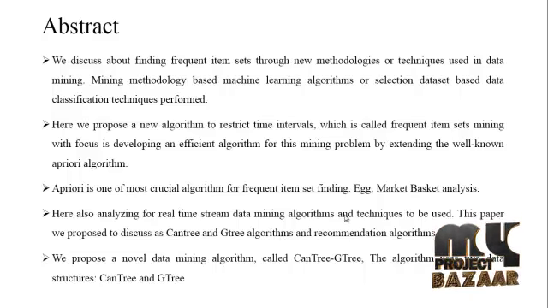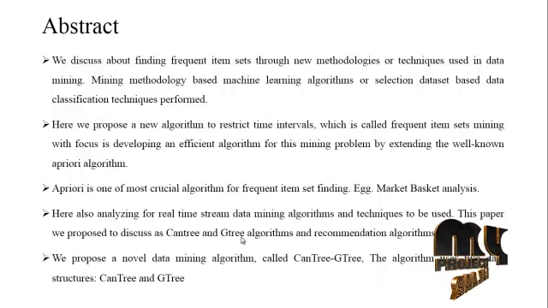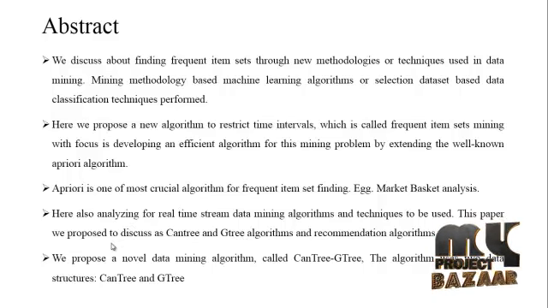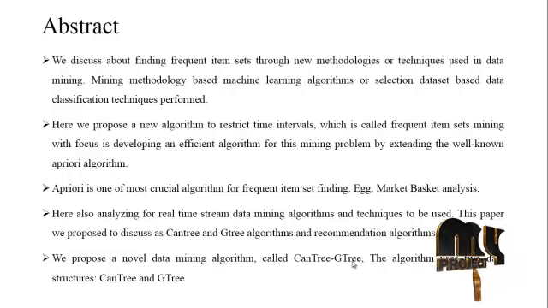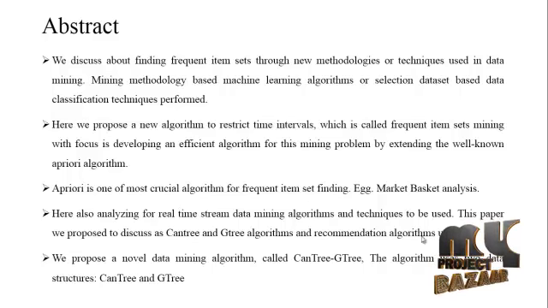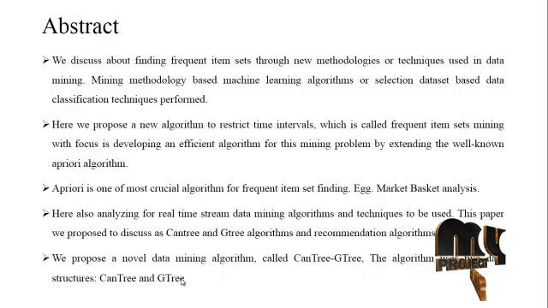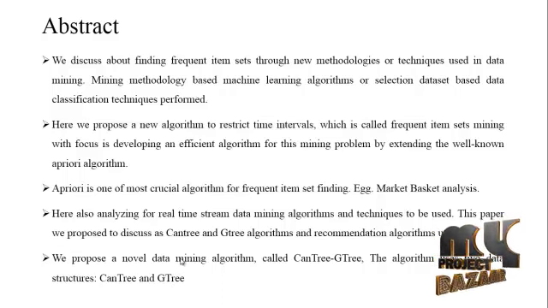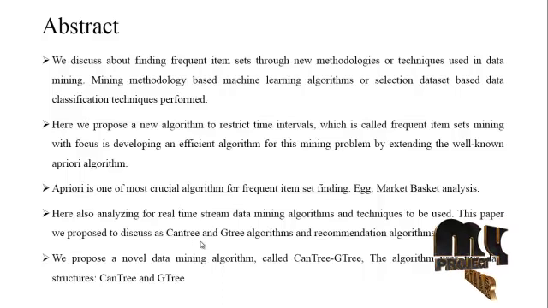The CanTree and GT algorithms are also used for frequent item set finding in real-time stream data mining. Finally, we propose a novel data mining algorithm called CanTree-GT. CanTree-GT is an algorithm using two types of structures: one is the CanTree and the other is the G-tree. G-tree means grouping tree. For example, the data is formatted into groups.